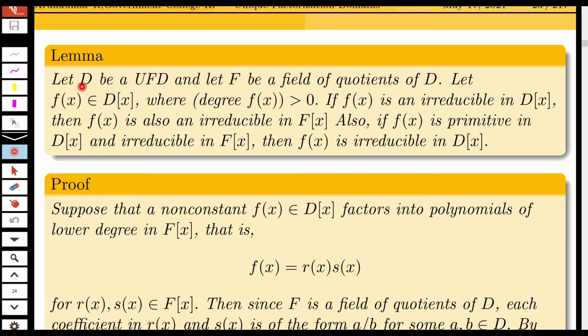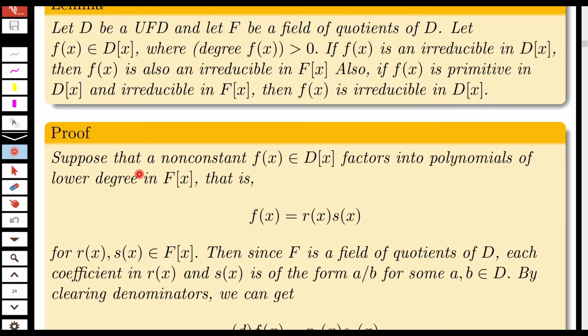Let D be a unique factorization domain and let F be a field of quotients of D. Let f(x) belong to D[x] where the degree of f(x) is greater than 0. If f(x) is irreducible in D[x], then f(x) is also irreducible in F[x]. Also, if f(x) is primitive in D[x] and irreducible in F[x], then f(x) is irreducible in D[x]. So we prove this.